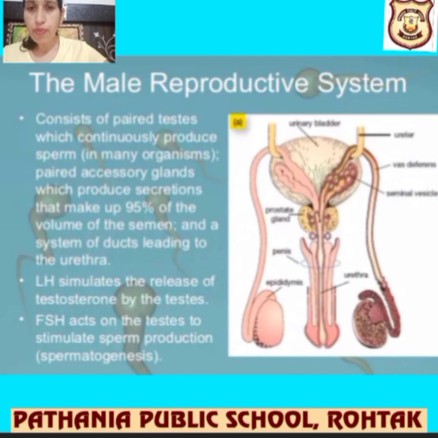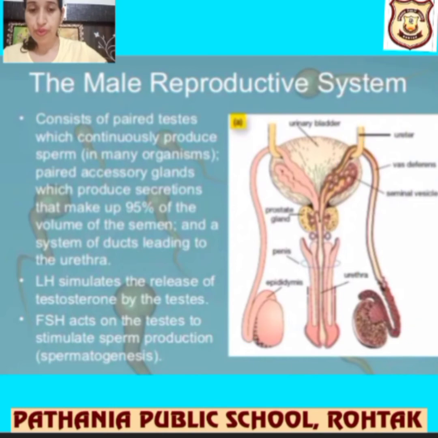Right, it consists of a pair of testes, you can see over here, which continuously produce sperm, and in many organisms paired accessory glands which produce secretions and make up 95% of the volume of the semen. And the system of ducts leading to the urethra. It is connected to the urethra, you can see in this figure, it is connected over here. So this much is important for you: the testes produce the sperm, and then it passes on to the urethra.